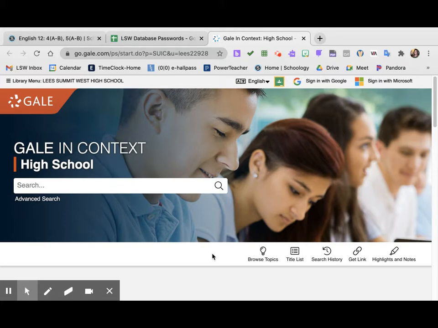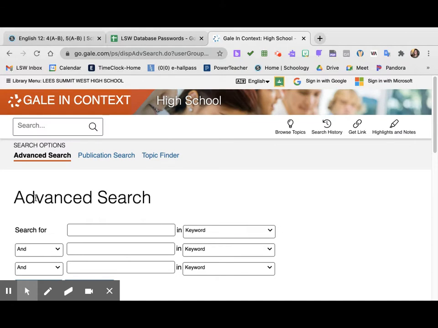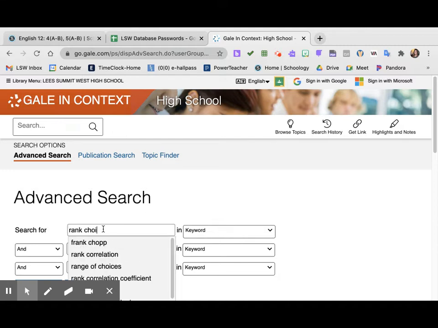So what you want to do when you get here is think about what your search terms are. For my particular topic, I'm using ranked choice voting in America. I want to look at ranked choice voting, and I want to look at the impact or the effect or the benefits maybe of that particular topic. So I'm going to type in ranked choice voting.